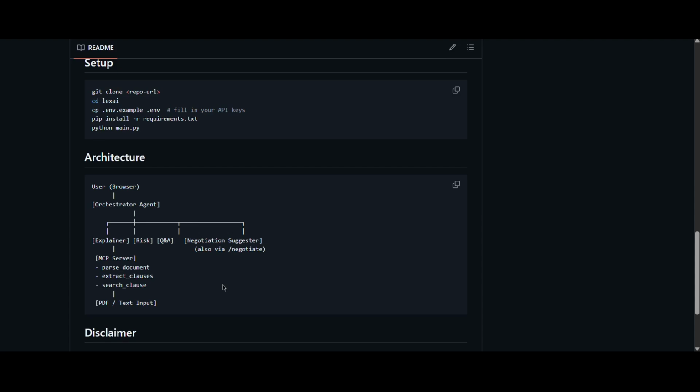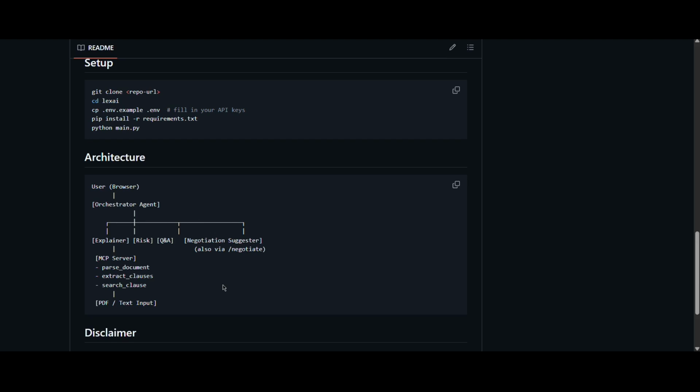LexAI is built as a multi-agent system using Google's Agent Development Kit. An orchestrator agent sits at the center. It receives the document, calls the custom MCP server to parse the PDF and extract the clauses. It then delegates to four specialized sub-agents: a document analyzer that rewrites the legal language in plain English, a risk flagging agent that scans for dangerous clause patterns and rates the severity, a question answering agent that answers follow-up questions grounded in the actual document text, and a negotiation agent that suggests exact alternative wording you can propose back.